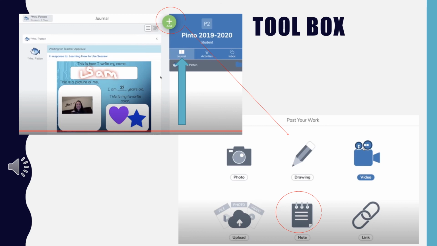Another option is to add a note. You could write a story or a summary of your learning. Hit the check mark and that will be added to your SeeSaw journal. Finally, you can add any link from any website that is school appropriate to your journal to share with your teacher. As you can see, the Toolbox gives you many options to show your learning in your journal.